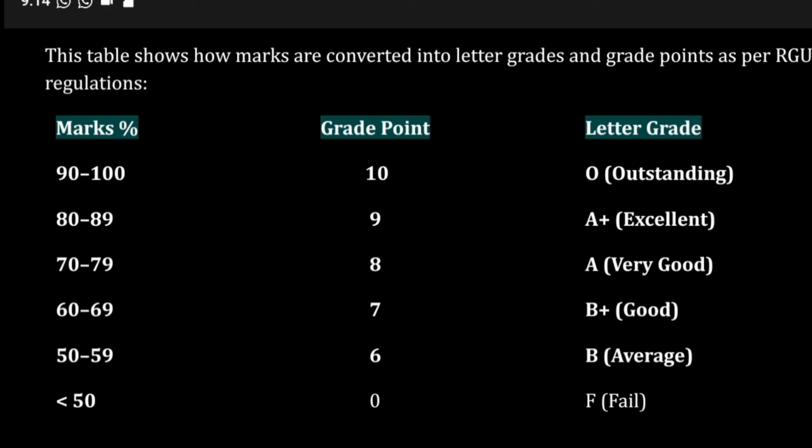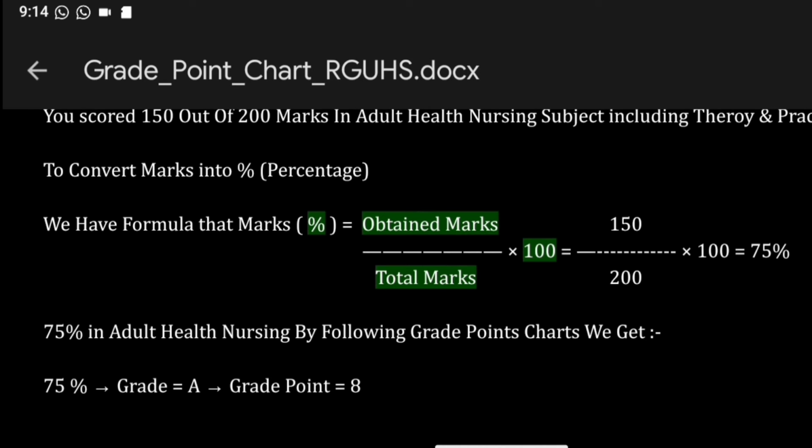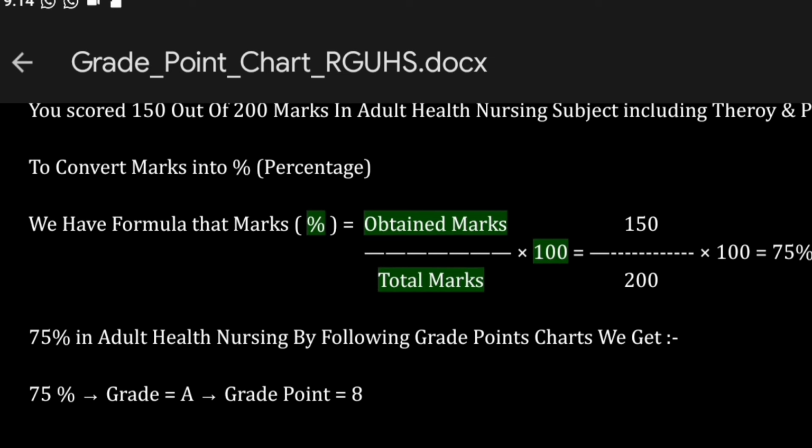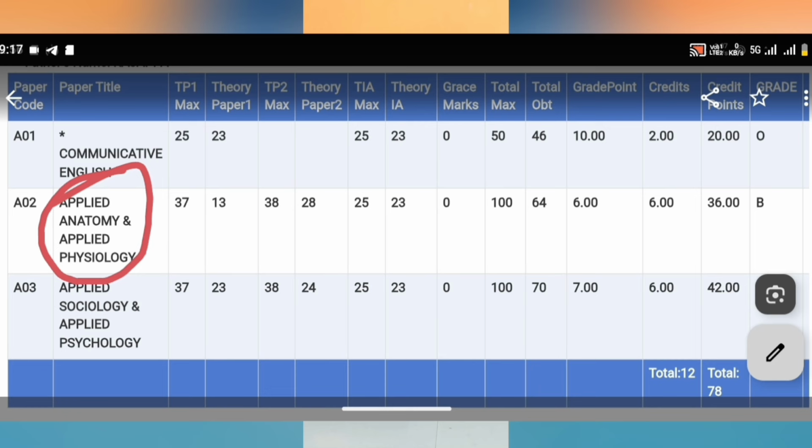Let me take another example with only theory subject marks. For example, let's take applied anatomy and physiology. Applied anatomy has 37 and applied physiology has 38. The grade point will be calculated based on the overall total of these two subjects.